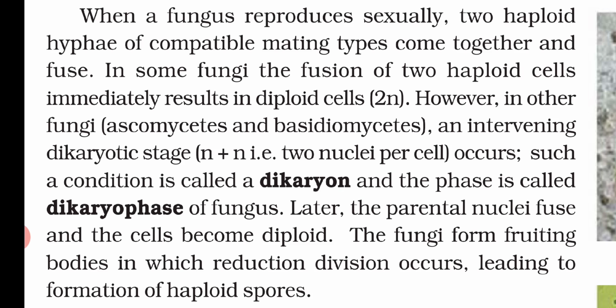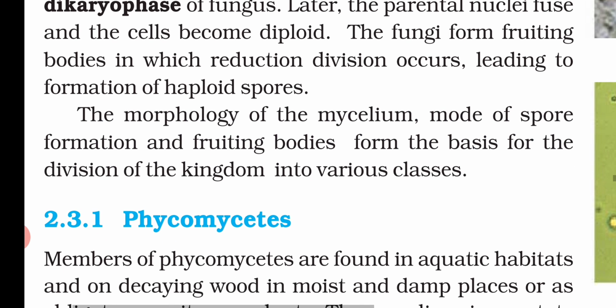And after some time, these parental nuclei will fuse and become diploid. Now the fungi form fruiting bodies in which reduction division occurs, leading to the formation of haploid spores. That means whenever reduction division occurs in the fruiting body, it will produce the haploid spores.